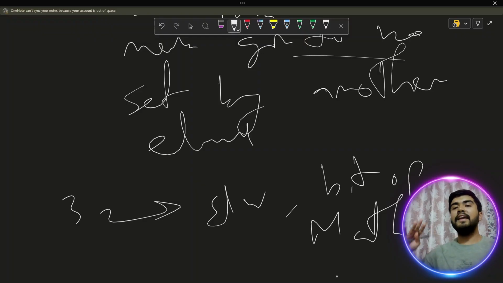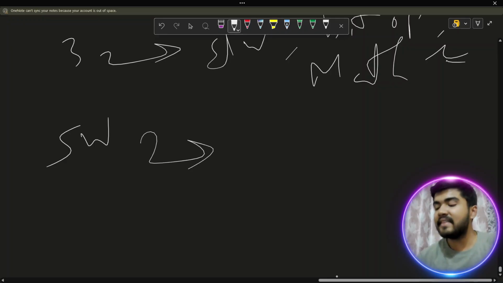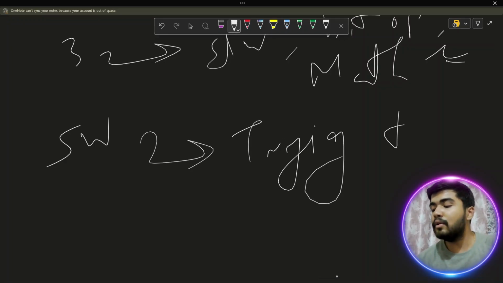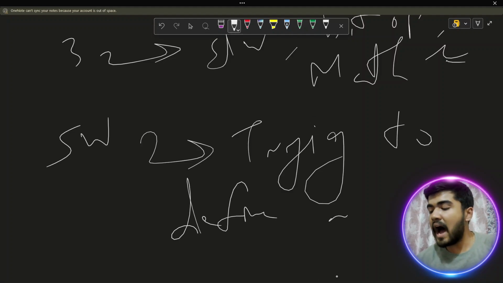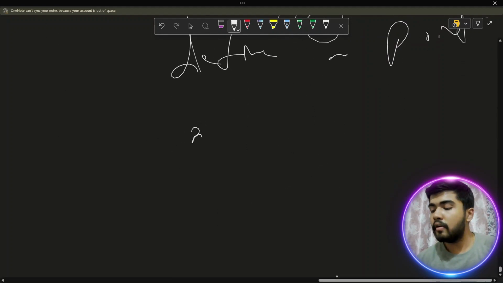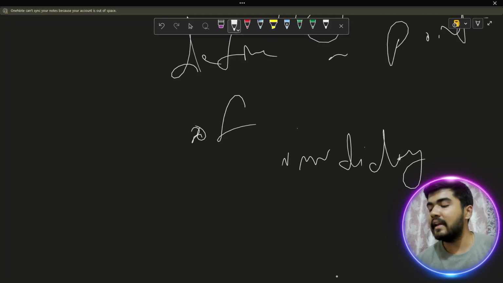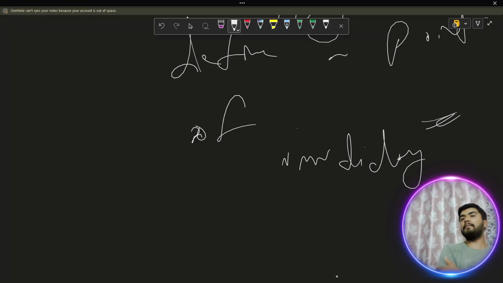So we have a sliding window, and from the sliding window we are basically trying to define a point of invalidity. If you don't know, please go through the sliding window playlist. I have multiple times, numerous times, explained what a point of invalidity and a point of validity is in the initial videos of the sliding window playlist.